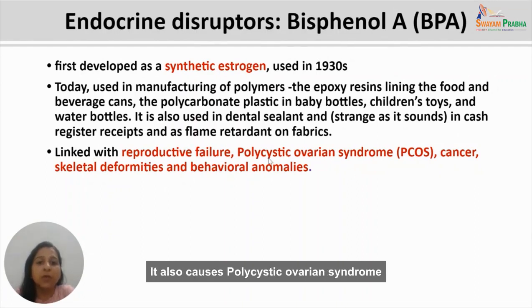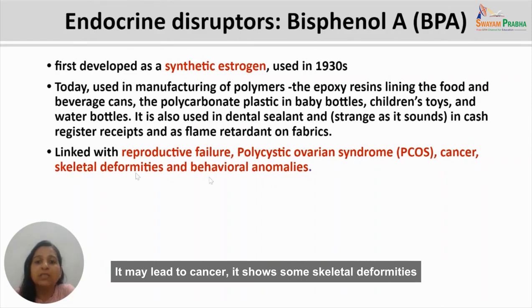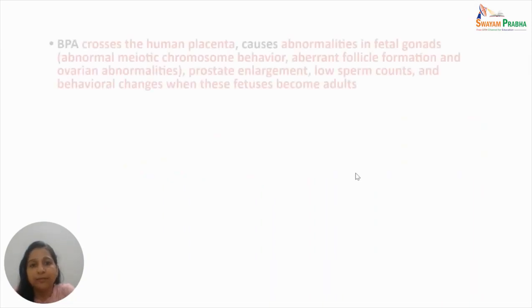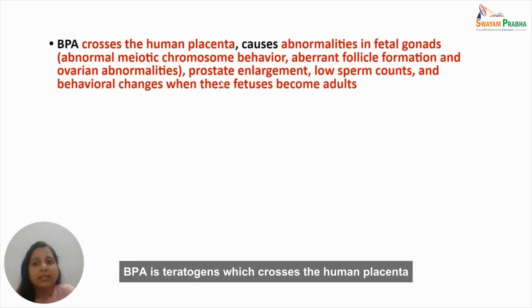However, BPA exposure in utero is linked with reproductive failure. It also causes polycystic ovarian syndrome in the female child that is born. It may lead to cancer. It shows some skeletal deformities and also behavioral anomalies later in life. BPA is a teratogen which crosses the human placenta.